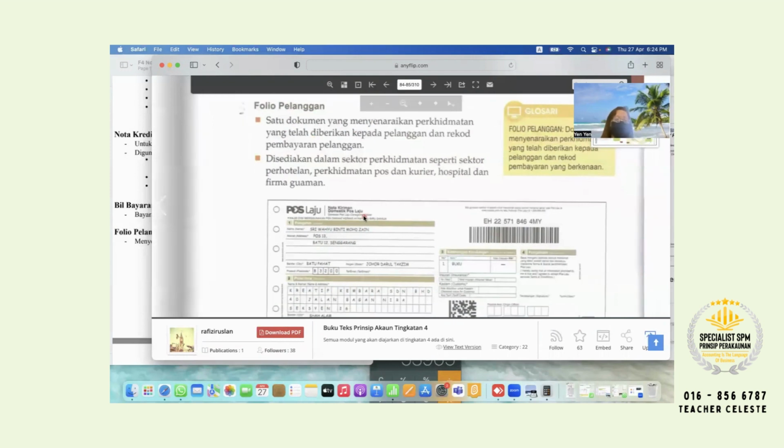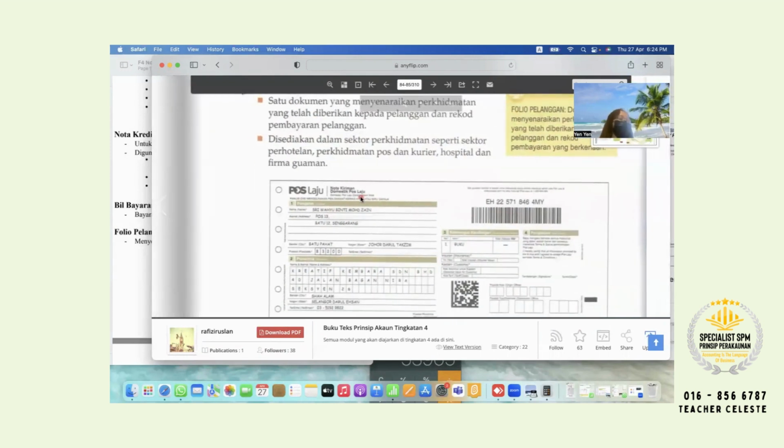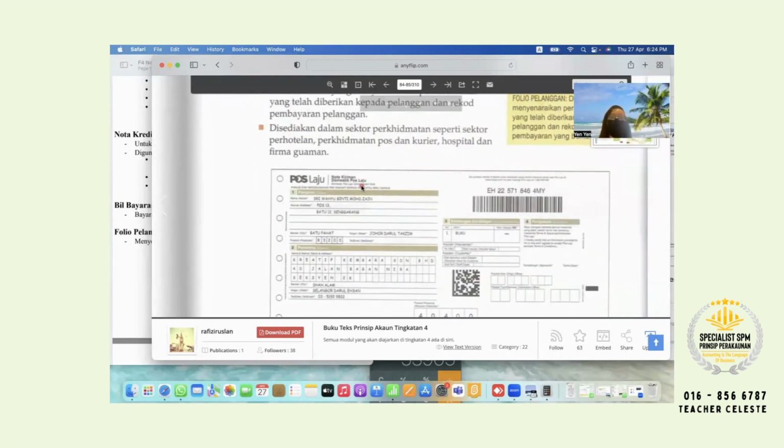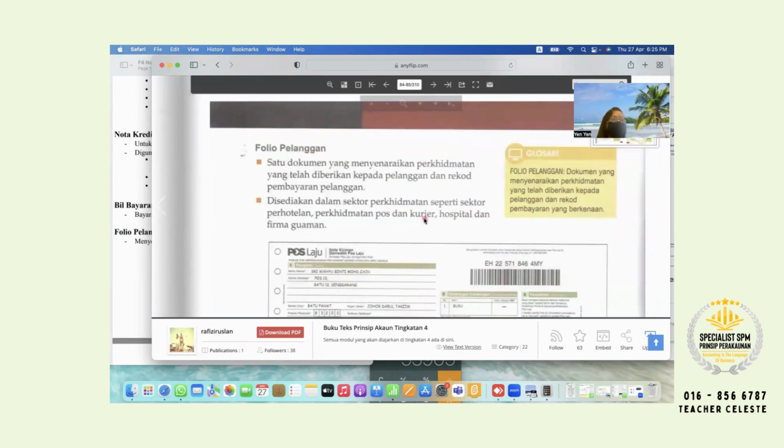So for this one folio pelanggan, I'm sure all of you got online purchase something and then you receive the bungkusan, the parcel, right? On the bungkusan, you get one piece of paper, then tampal on your parcel, the bungkusan. So that one is folio pelanggan. Which means it's sent to who, sent by who. Okay, so the details, like the courier, that one we call folio pelanggan.